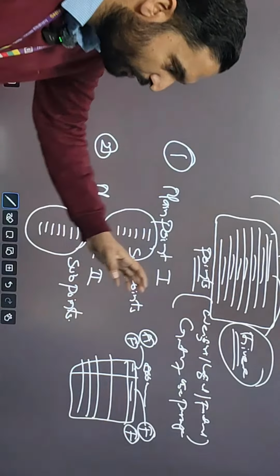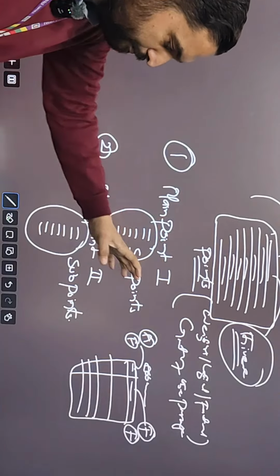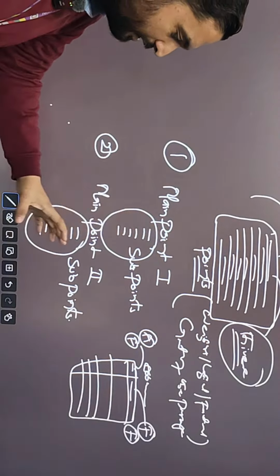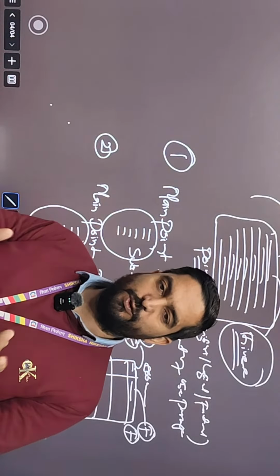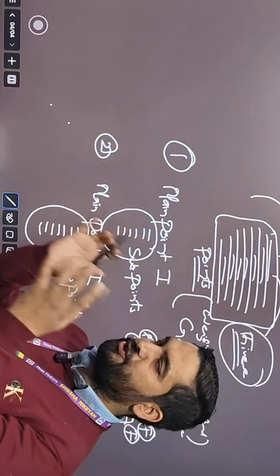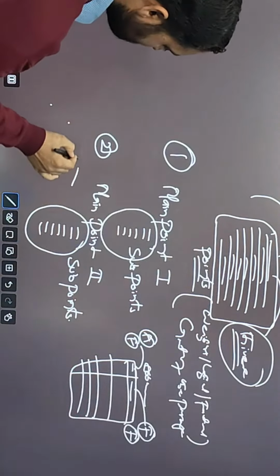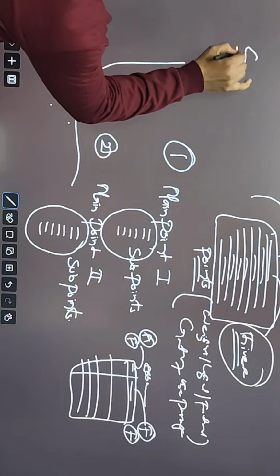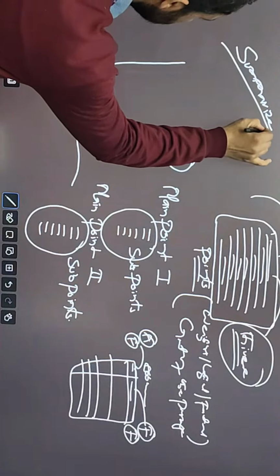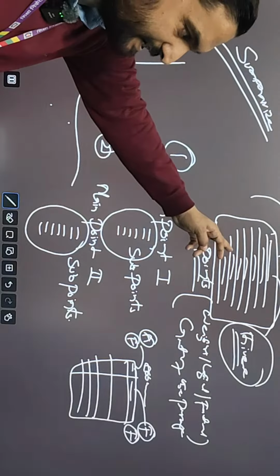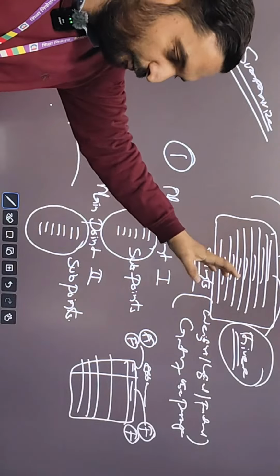When main point first is over and main point second is over, that means the main purpose of note making is over. You have done it in a very logical way. And now you have to summarize it. Summarize not the passage, because the passage is over. We have made points.